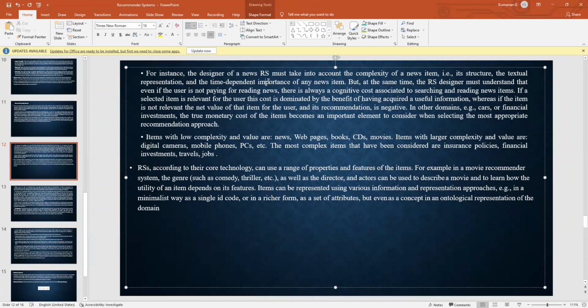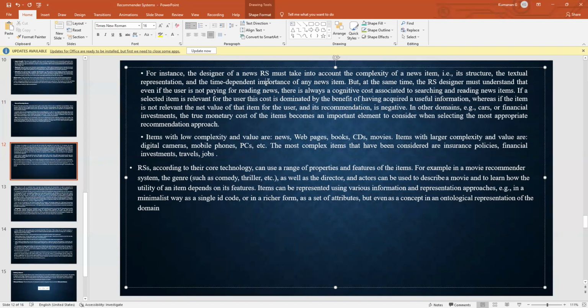But at the same time, the designer must understand that even if the user is not paying for reading news, there is always a cognitive cost associated with searching and reading news. If a selected item is relevant for the user, this cost is dominated by the benefit of having acquired useful information. Whereas if the item is not relevant, the net value of the item for the user is negative.